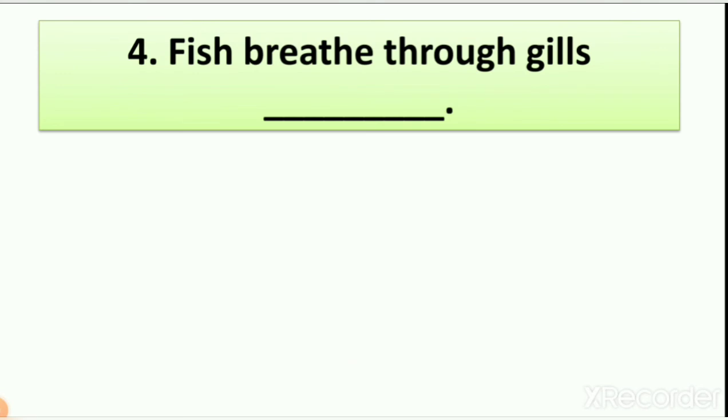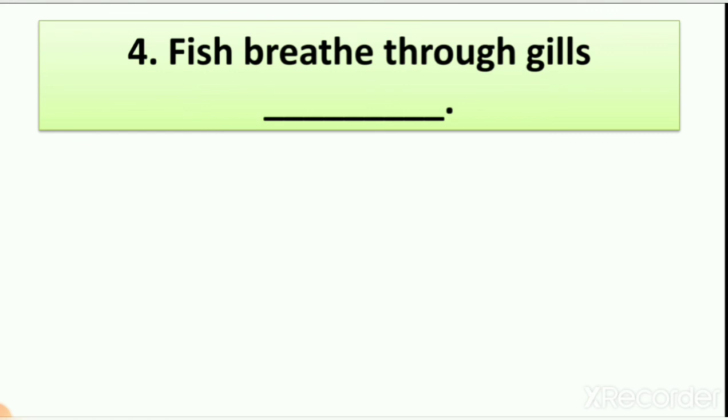Number 4. Fish breathe through gills. It means fish are living things. We learn in lesson number 2 about fish, that fish are living things. All animals are living things. When we learn about fish in lesson number 4 and 5, we also learn that fish live inside the water.